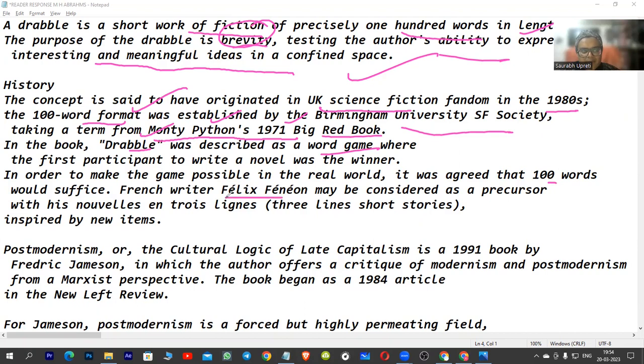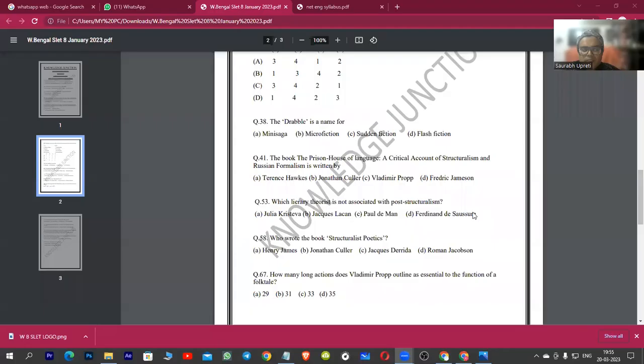French writer Félix Fénéon may be considered a precursor with his Nouvelles en trois lignes, three-line short stories inspired by news items. So this was a little bit about drabbles. Drabble actually means flash fiction, that means a very short type of fiction. Now, the next question is question 41.